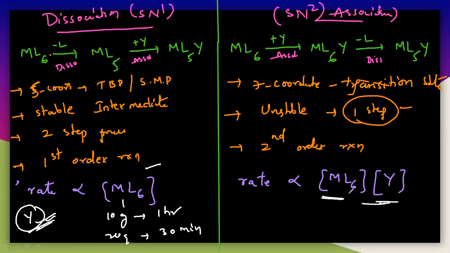So you can see SN1, SN2 with many examples here. But remember that most of the octahedral complexes will follow the SN1 mechanism, that is the dissociation mechanism. But square planar complexes will undergo the association mechanism, compared with the dissociation mechanism. So I will tell you in the next lecture why most of the square planar complexes undergo the association mechanism. So that we will see in the next lecture.